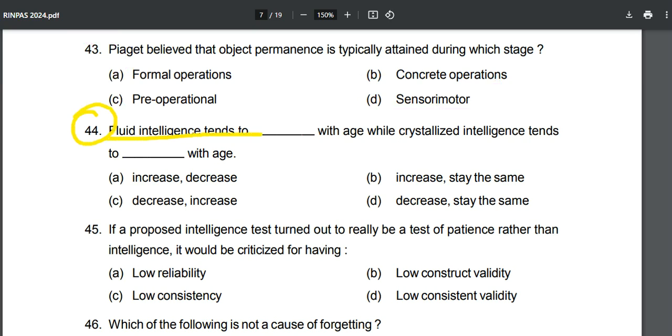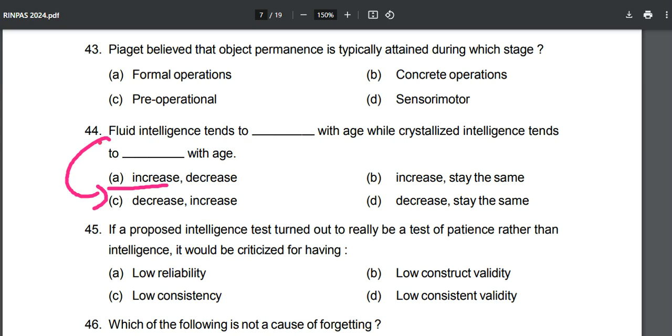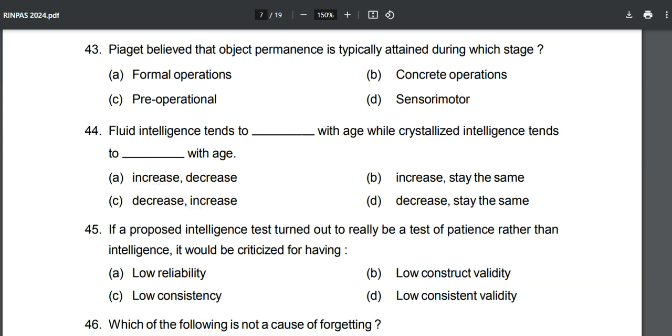Now, 44, fluid intelligence. Oh my goodness, what I tell you. This question is copy pasted from the C book. Now, what is going to be the answer for this? Answer for this is option number C. Fluid intelligence tends to decrease with age, while crystallized intelligence tends to increase with age. Okay, it is becoming more crystal, more stronger with your age. So option number C is the correct answer over here.